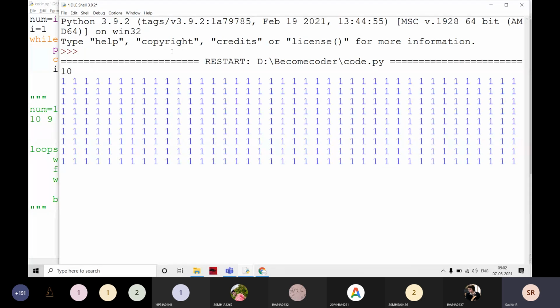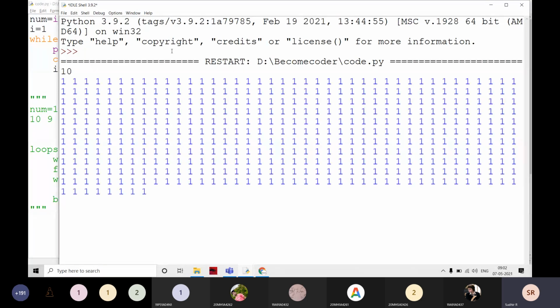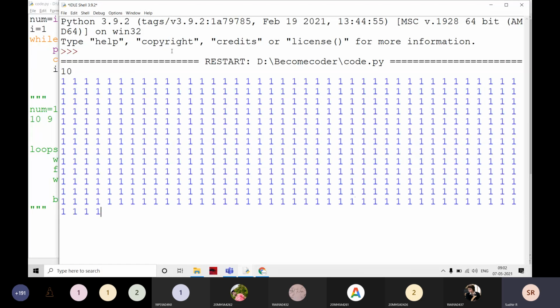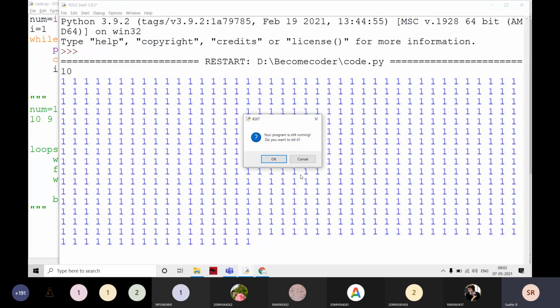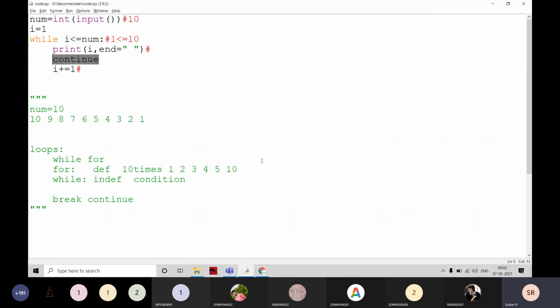If you wait for 2 days or 1 year or any time, it is going to print one only. That is the mistake here. That's why when dealing with continue or break, we cannot write them directly like this. We have to put a condition, and inside that condition we write the continue.